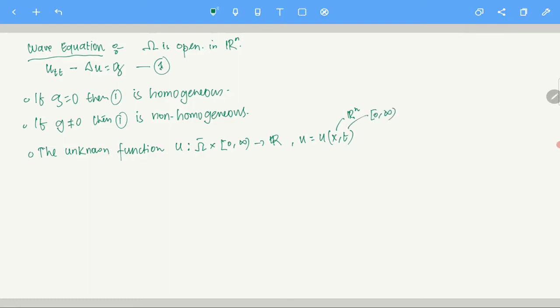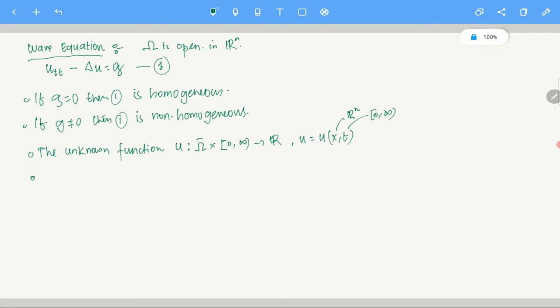So u is a real-valued function, and the domain is omega bar cross 0 to infinity. Time we are always taking on the positive axis, so that is why t is between 0 and infinity, and x is in R^n. Clear? Now also note that it is exactly like the heat equation which we did.